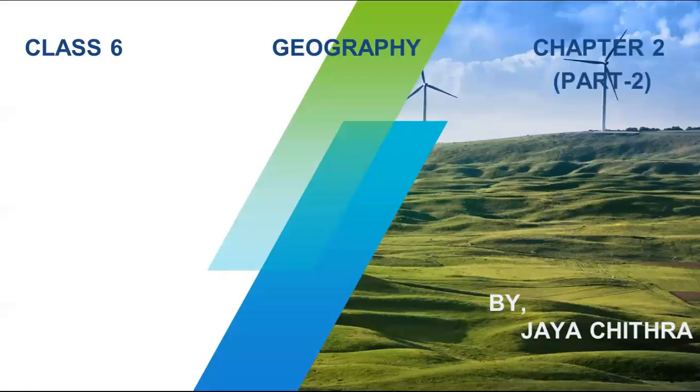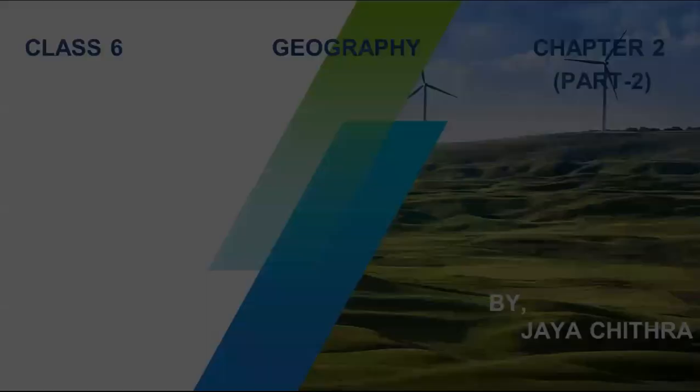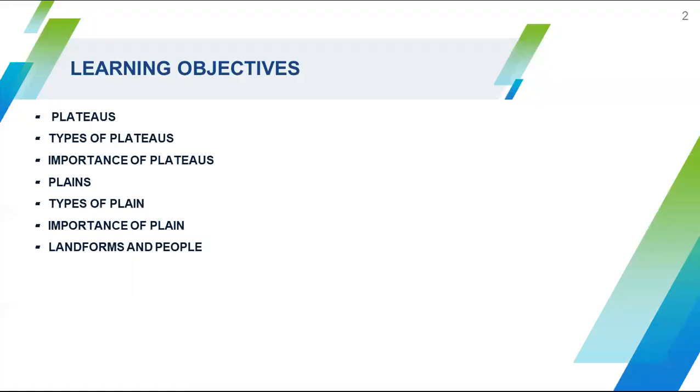Let's look at the learning objectives of this part. The learning objectives are plateaus, types of plateaus, importance of plateaus, plains, types of plains, importance of plains, and landforms and people.